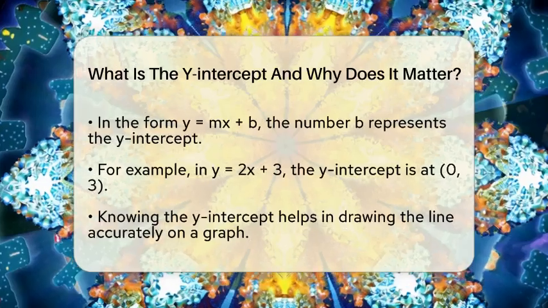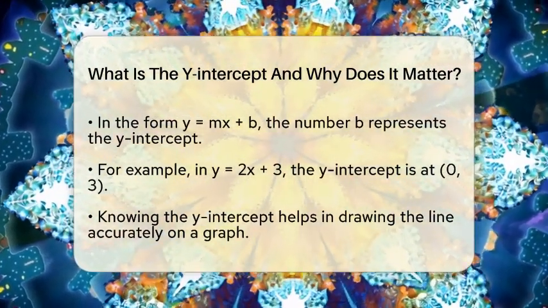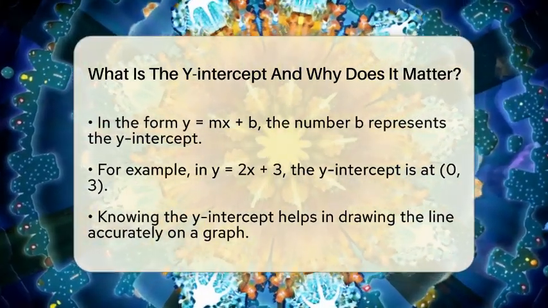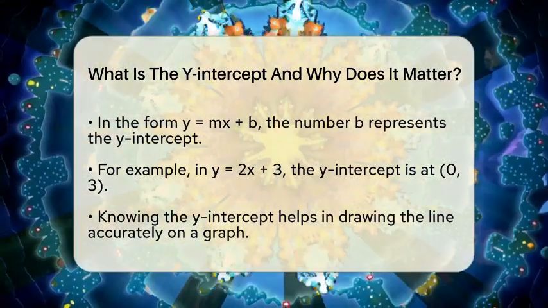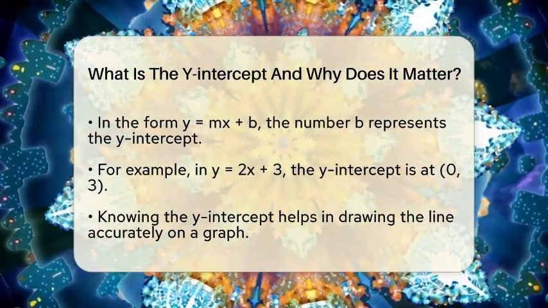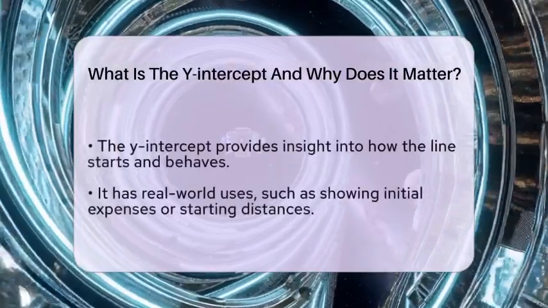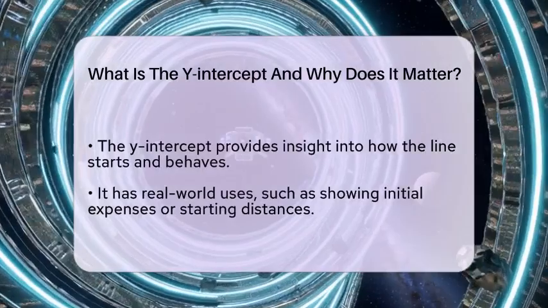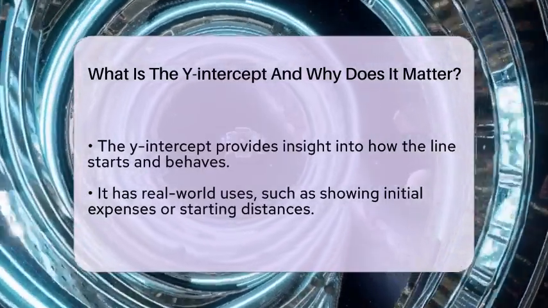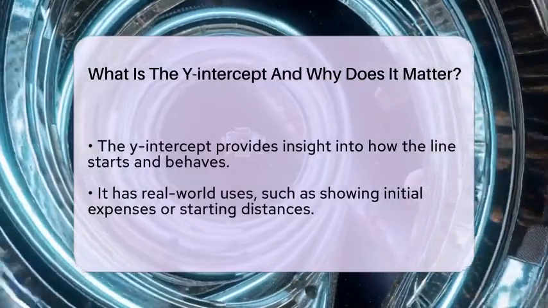In the form y equals m times x plus b, the number b is the y-intercept. This makes it easy to see where the line hits the y-axis just by looking at the equation. The y-intercept is not just a math concept. It also helps in real life. For example, if you are tracking your expenses over time, the y-intercept can show your initial amount before any spending occurs. It can also represent the starting distance in a journey or the initial cost of a project.